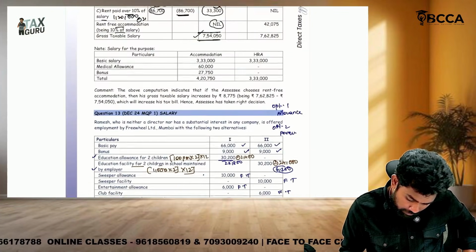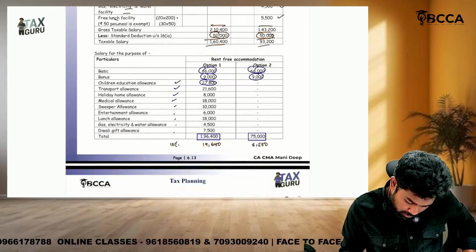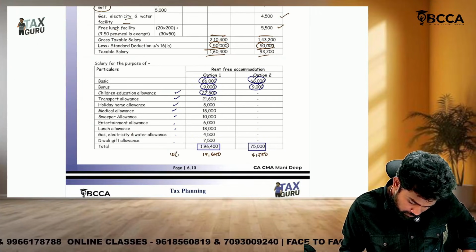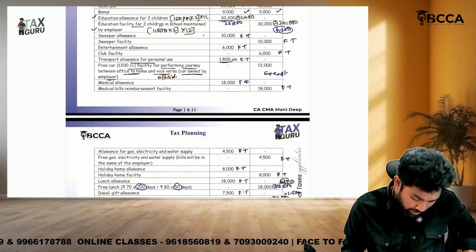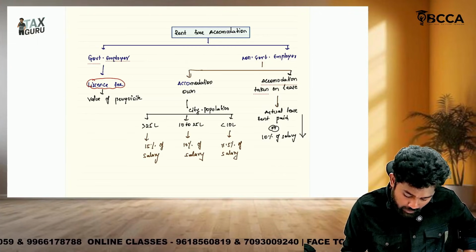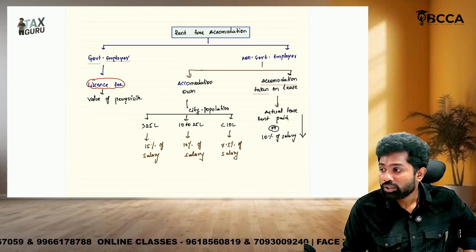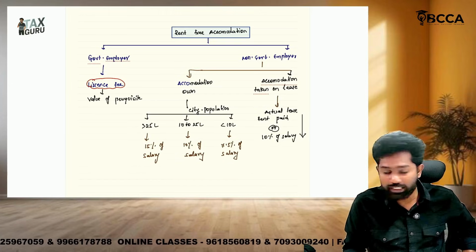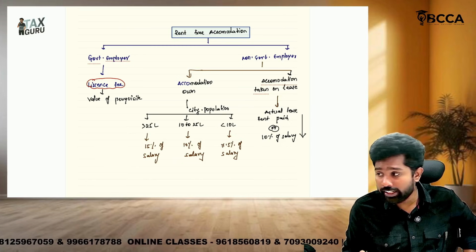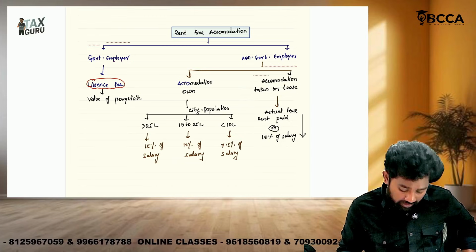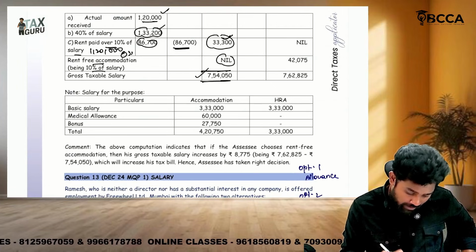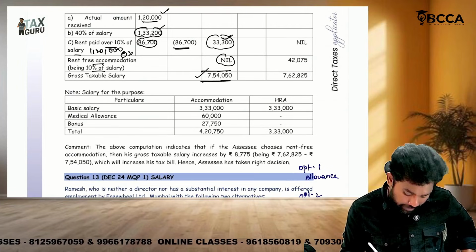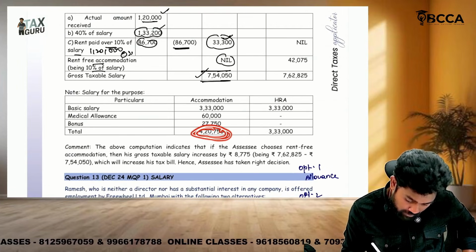Even in the previous question, DA they might have considered, but in the previous question DA is not there. DA we should consider only to the extent of the retirement benefit part. If it is not part of retirement benefit, don't include. Except DA, all other taxable allowances you take, but DA only to that extent. Here it is totally not part of that, so don't take. So it will be 4,20,750.